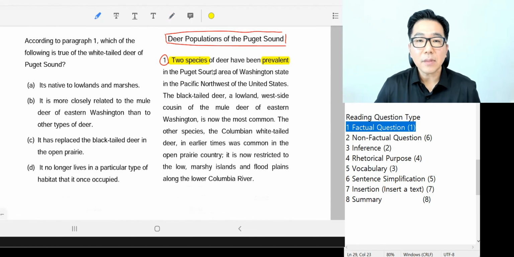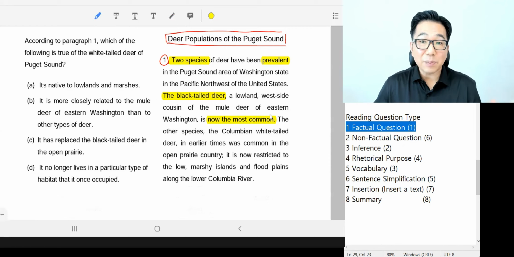In the Puget Sound area, Washington State, in the Pacific Northwest of the United States. Okay, tell me about the two types. The black-tailed deer, first type, lowland west side cousin of the mule deer of East Washington, is now the most common. So black-tailed deer, at present, most popular out of the two species.